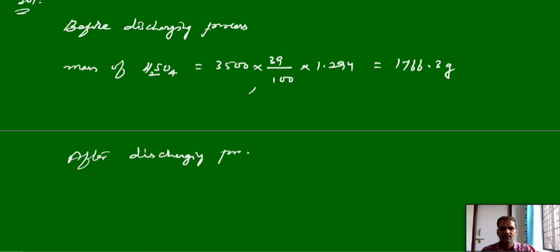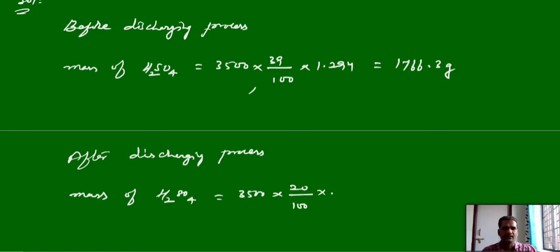After discharging process, mass of H2SO4. Again, simple stoichiometric calculations. Volume is the same only, 3500 ml, and here the mass percentage is 20.